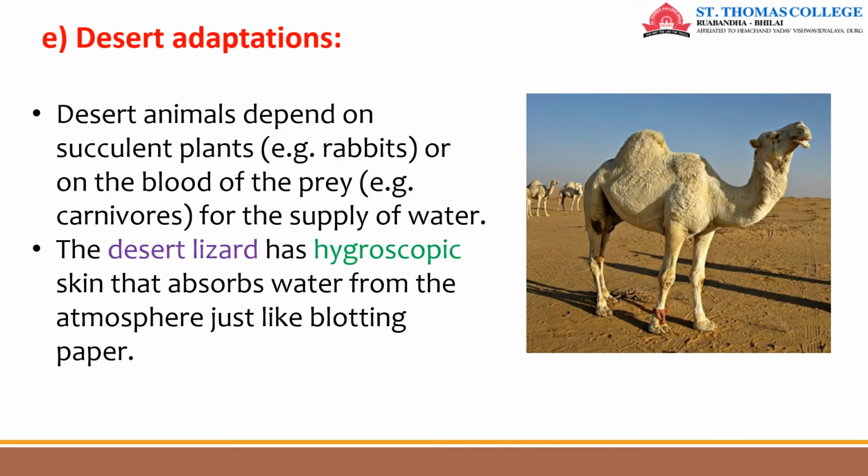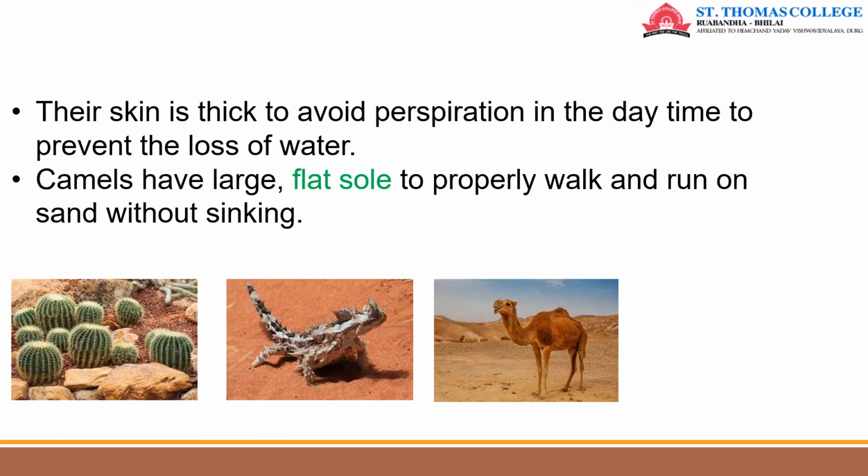Then coming to desert adaptations. So desert animals, we know, depend on succulent plants, for example in the case of rabbits, or on the blood of the prey, such as carnivores, for supply of water. The desert lizard has a hygroscopic skin that absorbs water from the atmosphere just like a blotting paper. And their skin is thick to avoid perspiration in the daytime to prevent the loss of water.